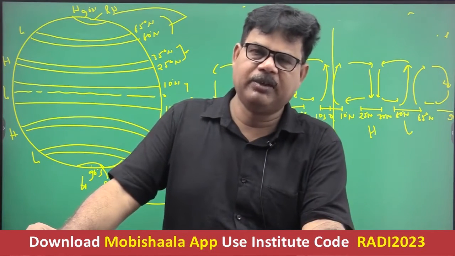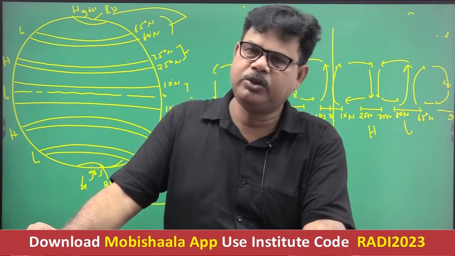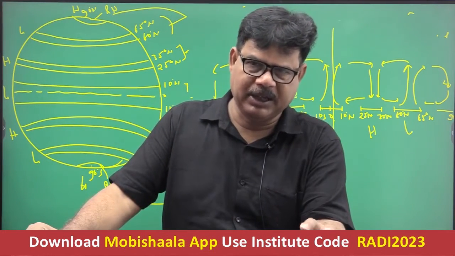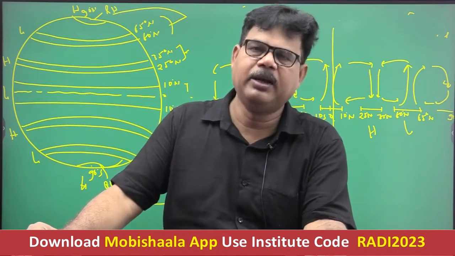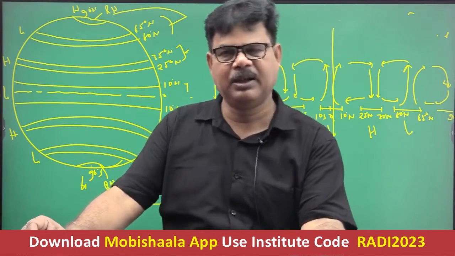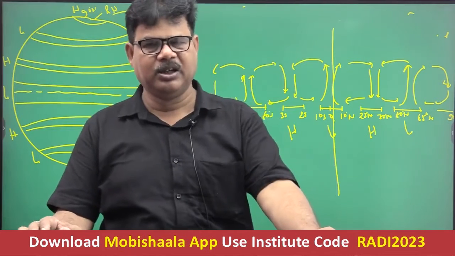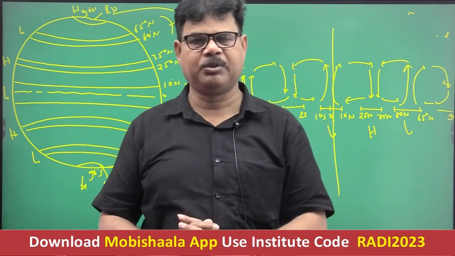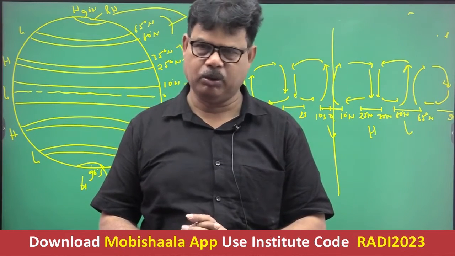This zone is referred to as the zone of calm, and you see in this zone there is actually a belt of calm, and this zone is characterized by the variable nature of wind. Getting well, winds are highly variable. That's why it is also referred to as doldrum. Okay, in this zone there is absence of the wind and there is a dominance of air current in the doldrum area.